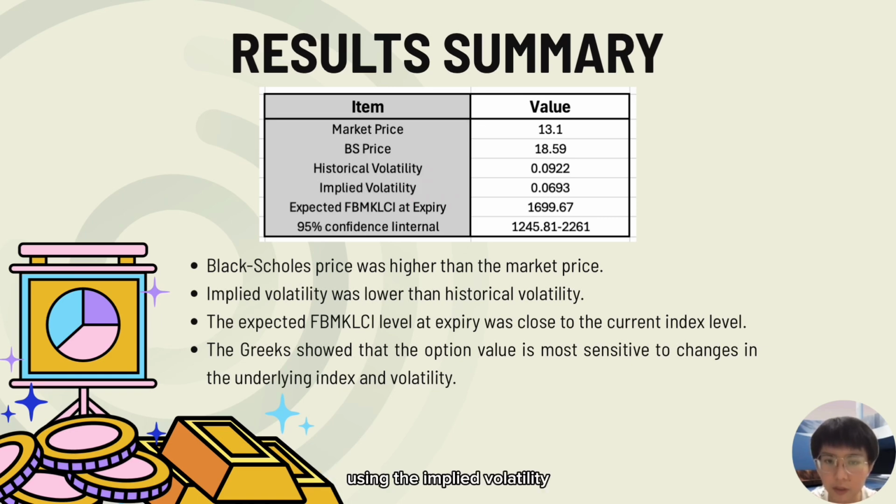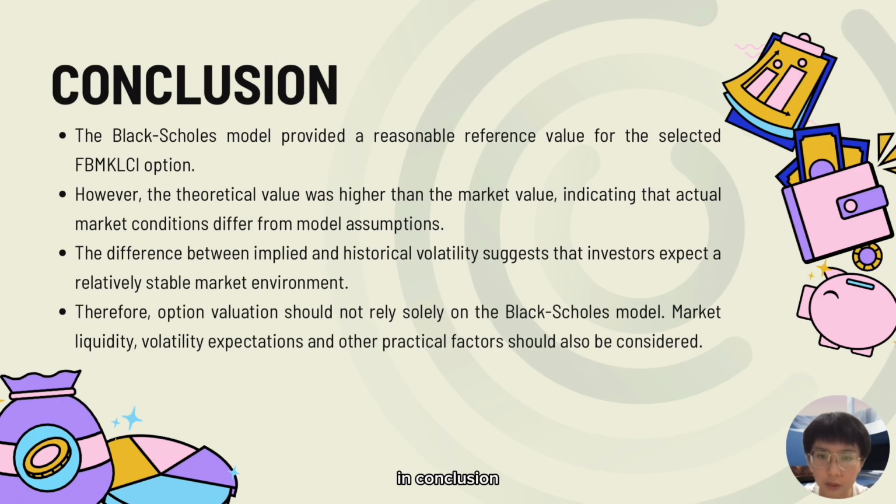Using the implied volatility, the expected FBMKLCI level at expiry was estimated to be around 1,699.67. In conclusion, the Black-Scholes model provides a useful benchmark for option valuation.